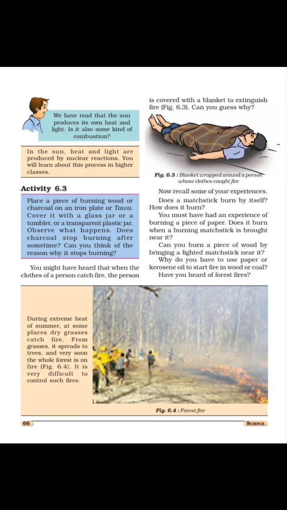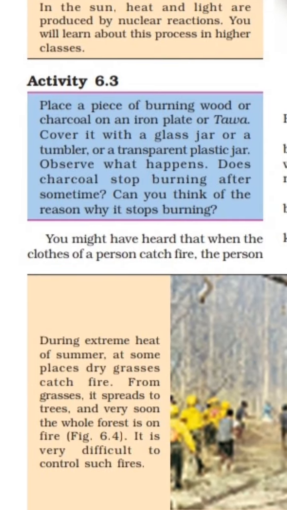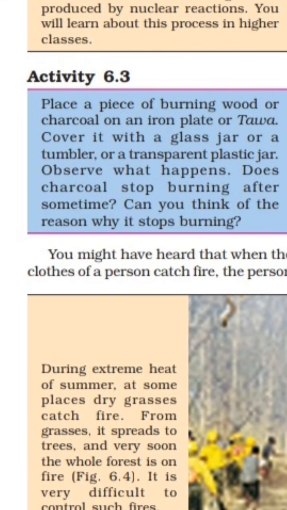In the first period we learned about combustion, combustible and non-combustible substances, and how air is required for combustion. Today we will see the remaining part of this chapter. In the first period we covered up to activity 6.3. Now see activity 6.3.